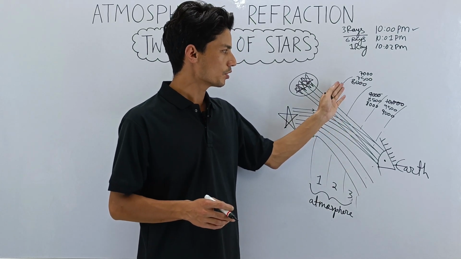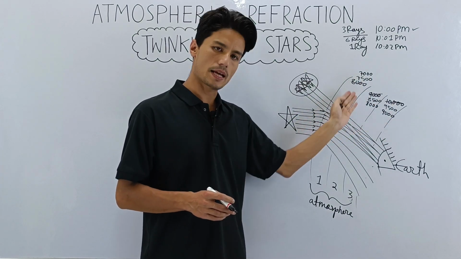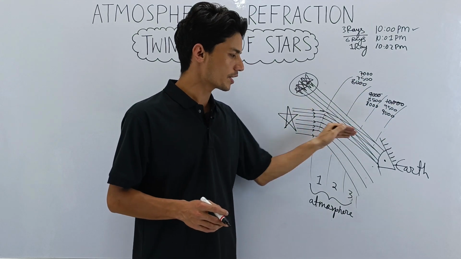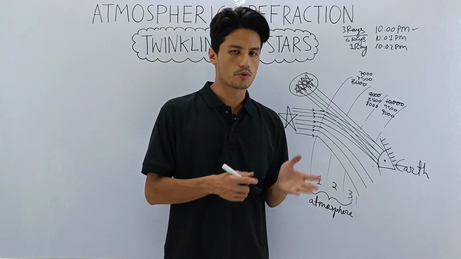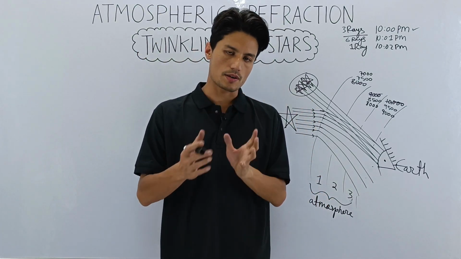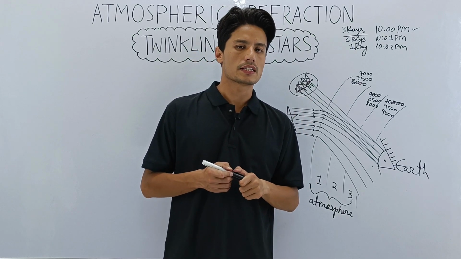And remember, to understand twinkling, you have to consider that the atmospheric conditions are not the same, because of which the amount of light rays entering your eye is not the same. They keep on changing. When more light enters your eye, the star appears bright. When less light enters your eye, the star will appear dim.